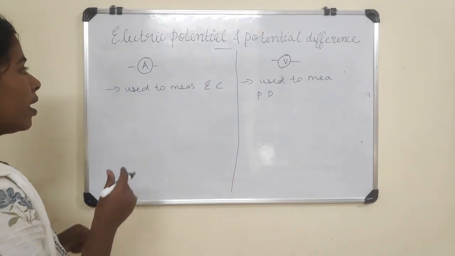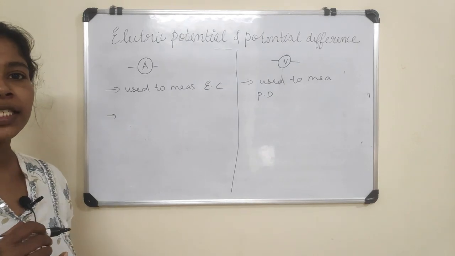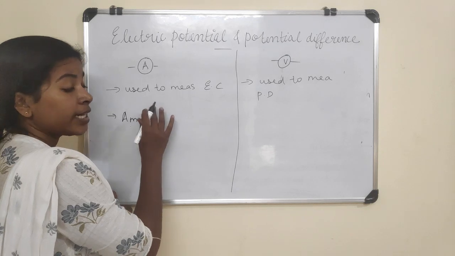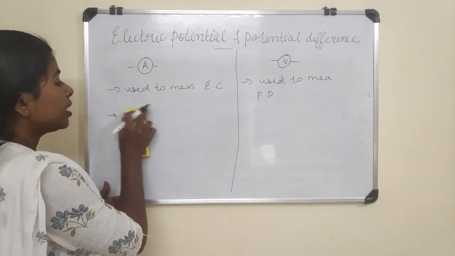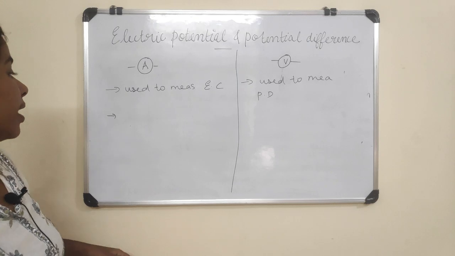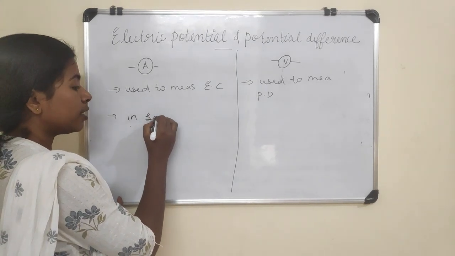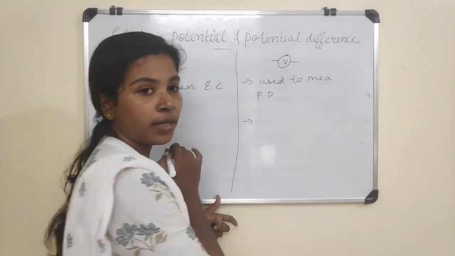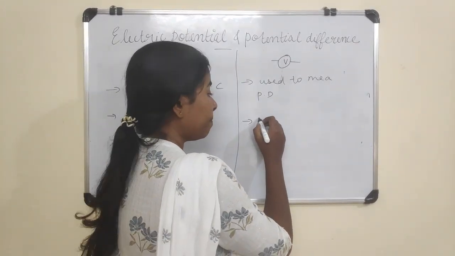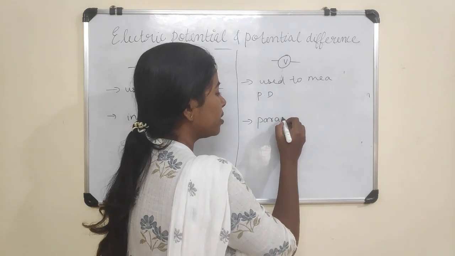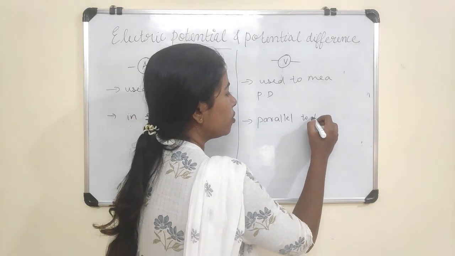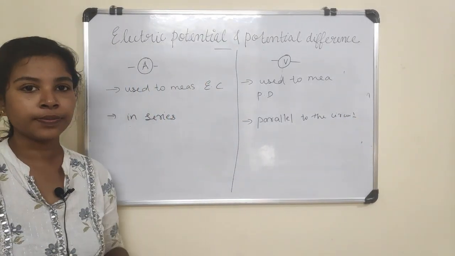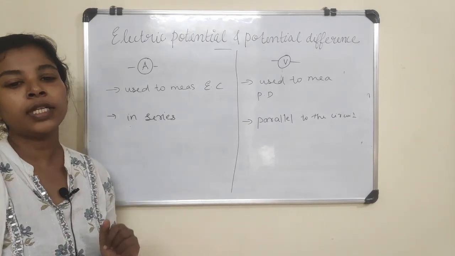Ammeter is always connected in series to the circuit. And voltmeter is connected in parallel to the circuit. Understood? So, note down these 2 points.